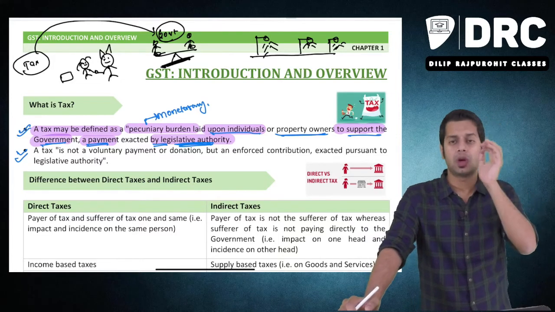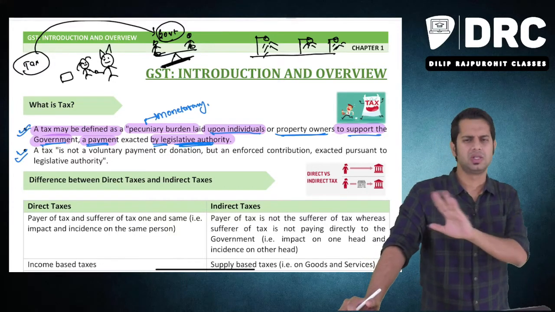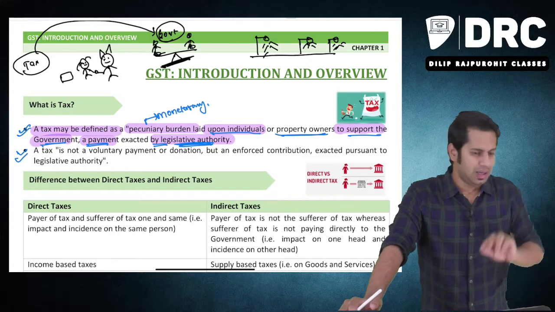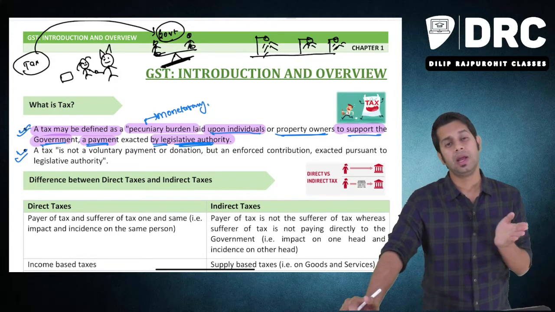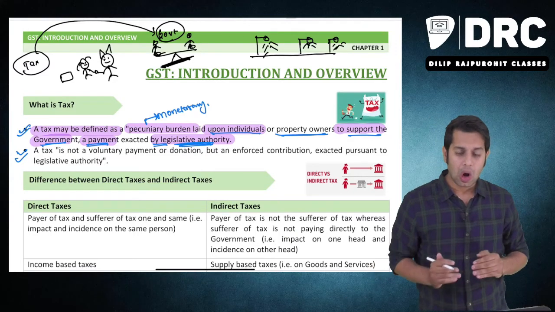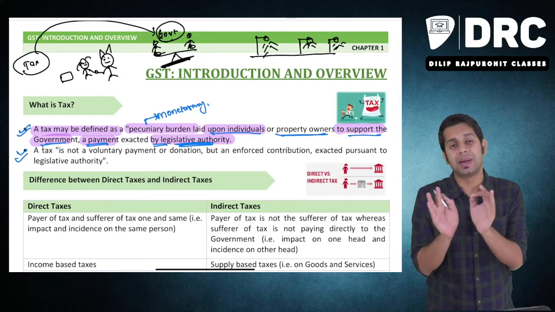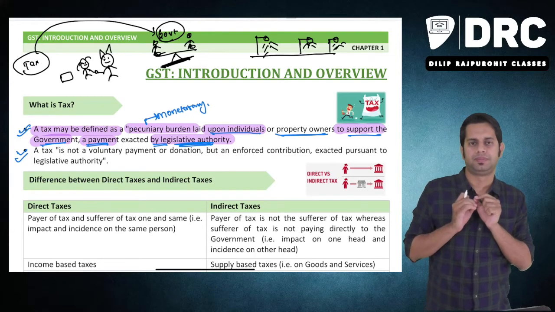Is this tax which you are paying to the government a voluntary contribution which you are making? Answer is no. Voluntary contribution means the donation which you make in temples, the donation which you make in charitable institutions, etc. Now tax is not voluntary. You are not paying out of your will. It is something which you are paying because government is asking you to pay.